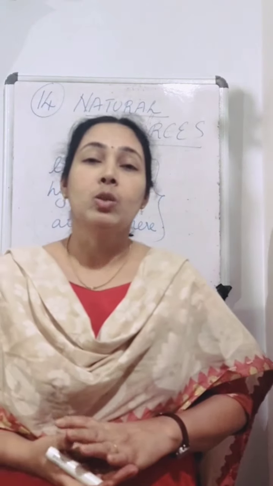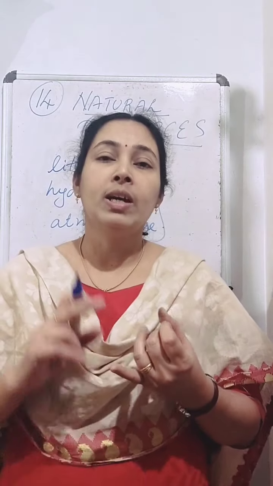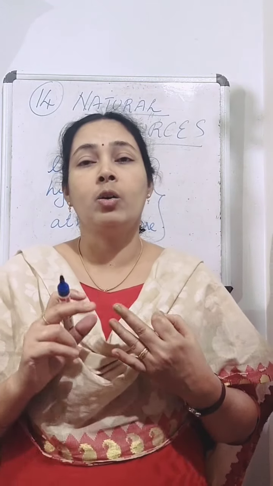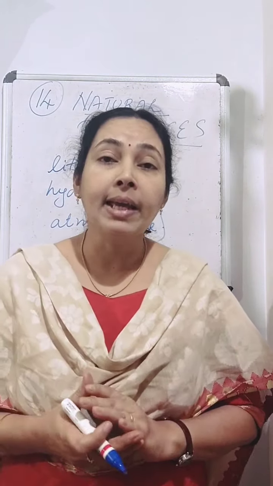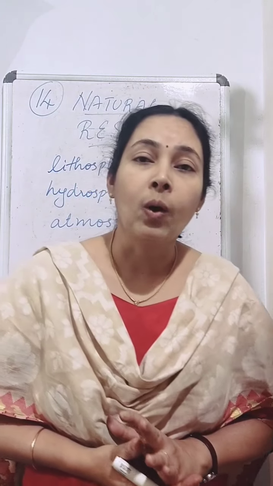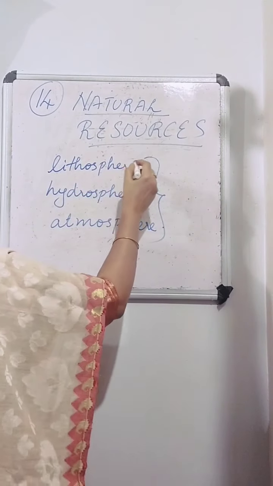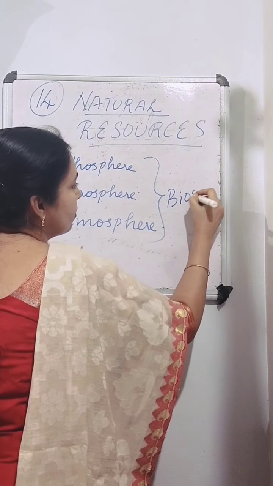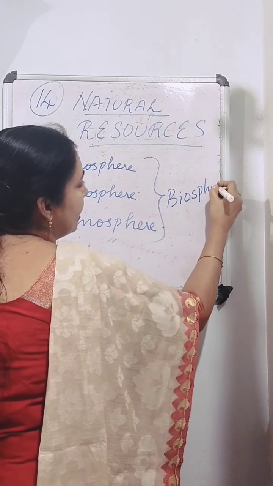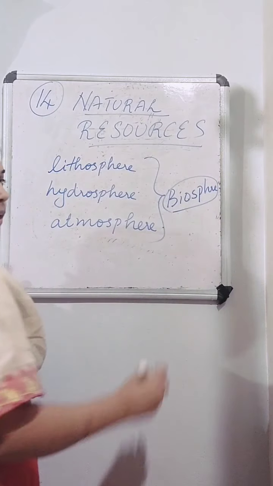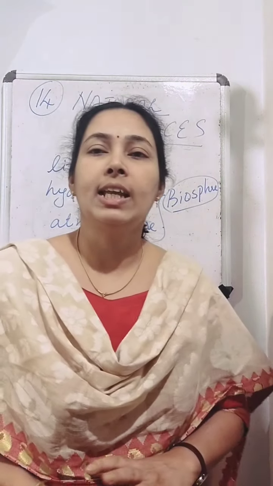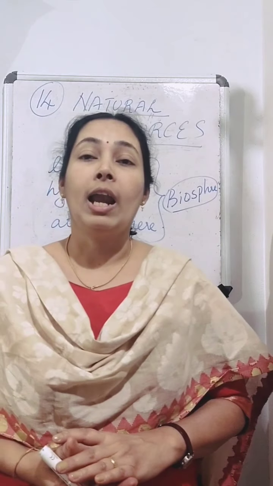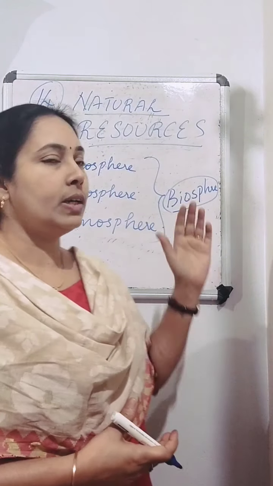This life supporting zone of the earth, where the atmosphere, lithosphere and hydrosphere interact and make life possible, is known as biosphere. So where these three layers are present and interact, that layer is called biosphere. So in biosphere, these three layers interact and make life possible.